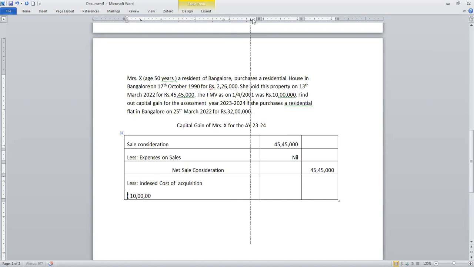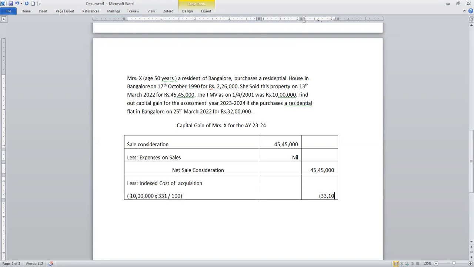So 10 lakhs into the CII of the year in which they have transferred. They have transferred in the year 2022-23, so the CII of that year is 331, divided by the CII of the year the asset was acquired. But for 1990 you don't have a CII, so you have to take the CII of 2001-02, which is 100. So when I convert 10 lakhs into 331 divided by 100, I get the indexed cost of acquisition, coming to 33 lakhs 10,000.